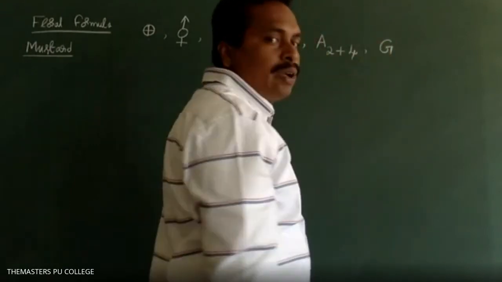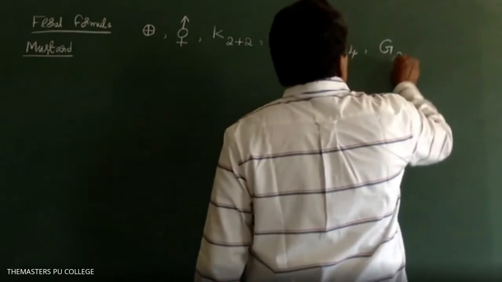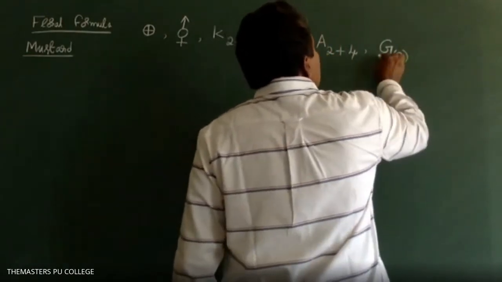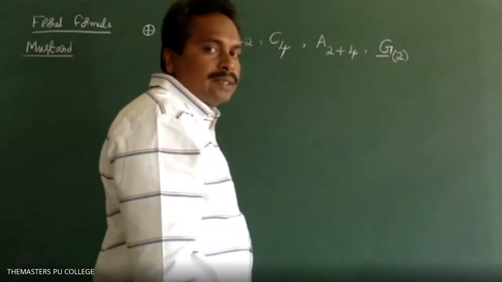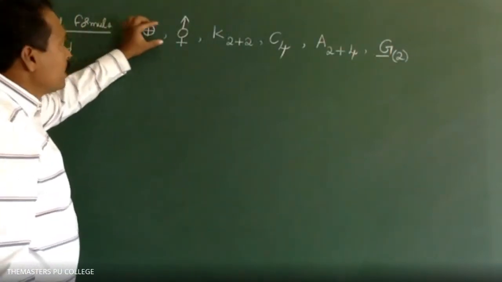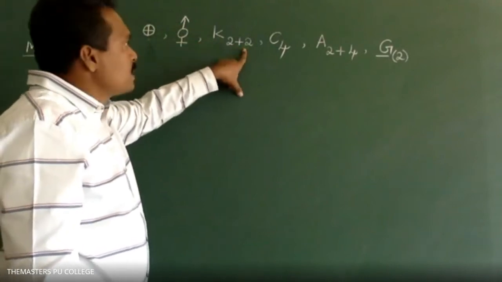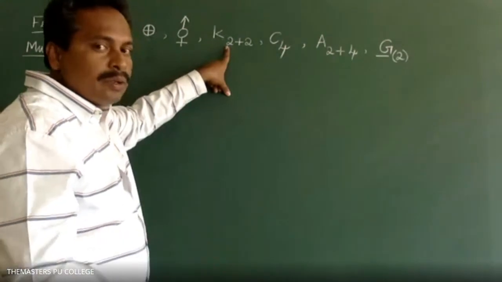Gynoecium consists of 2 carpels fused with each other, so the ovary is superior. Actinomorphic, bisexual, K2+2 means the calyx consists of 4 sepals arranged in 2 whorls.